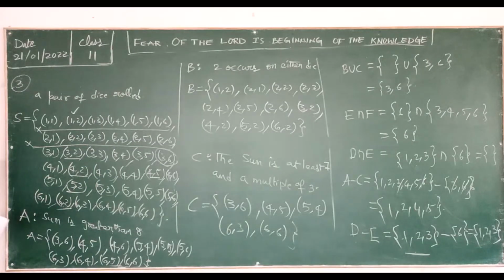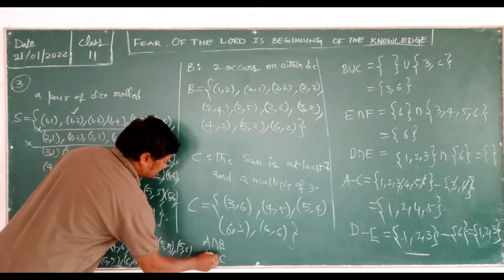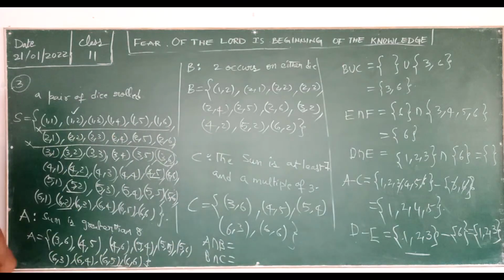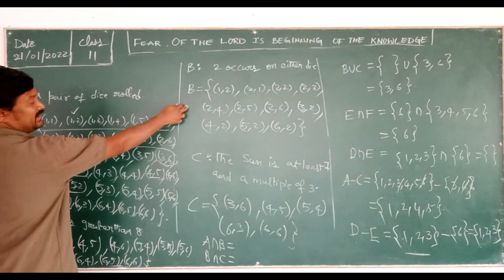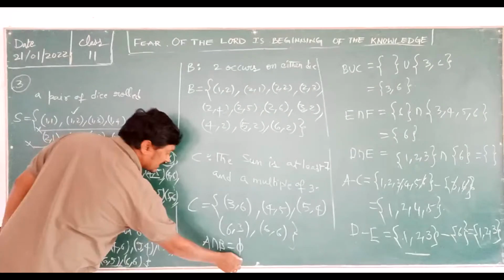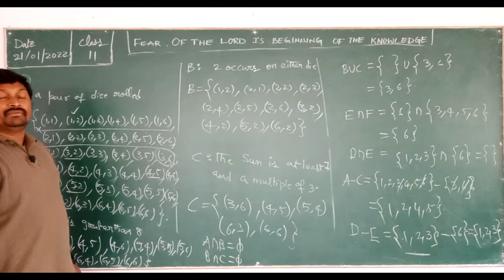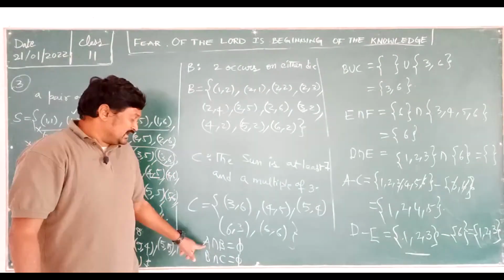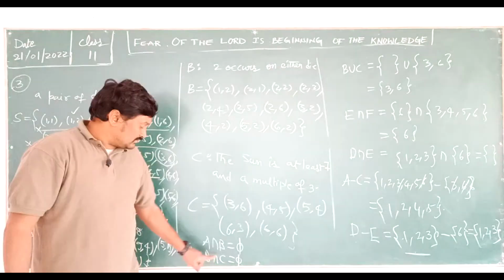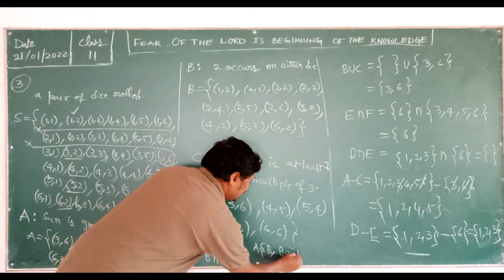First you can check A intersection B and B intersection C. So A intersection B, B intersection C, you can check. A intersection B means this A and B you can check, you'll get a null set. And B and C you can check, again you get a null set. But A and C if you check, you will get some elements. So from this we'll say that A and B, and B and C are